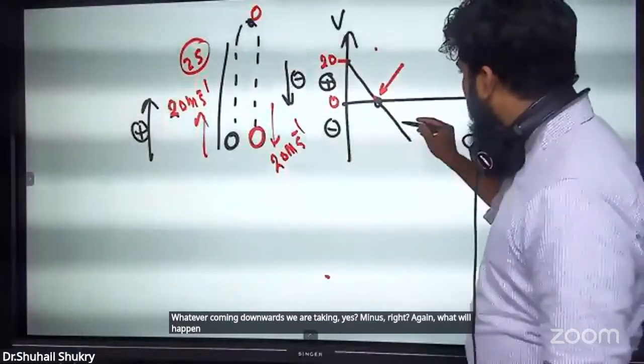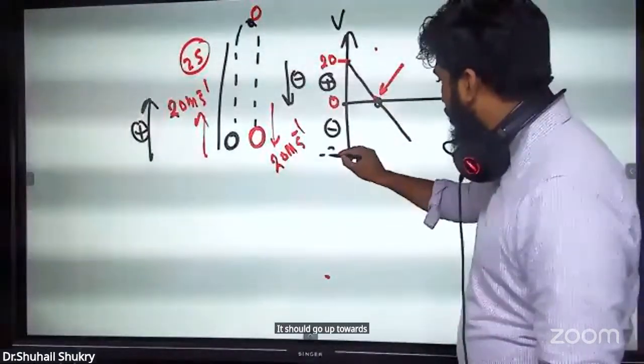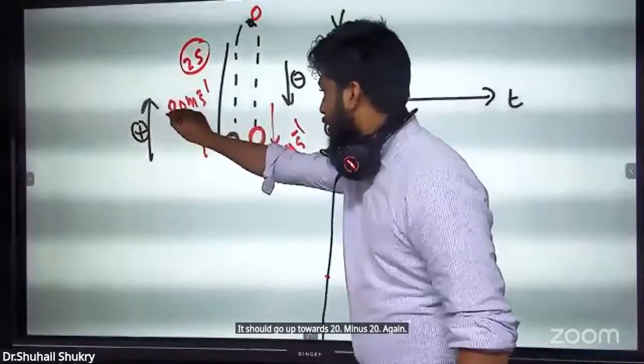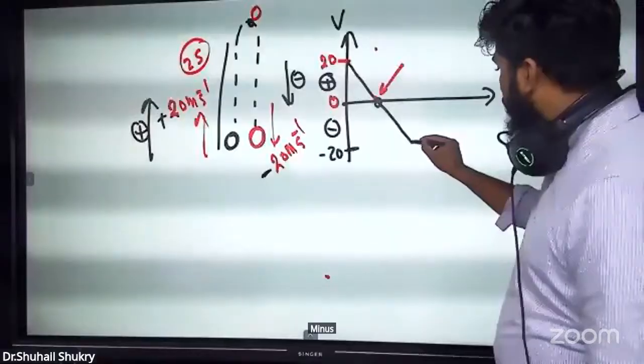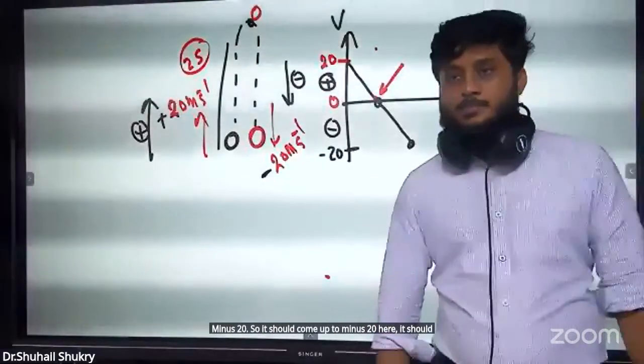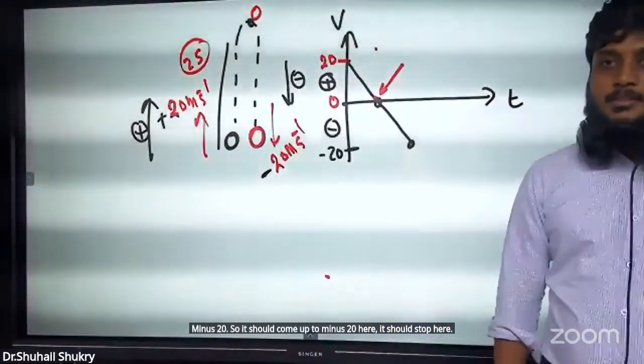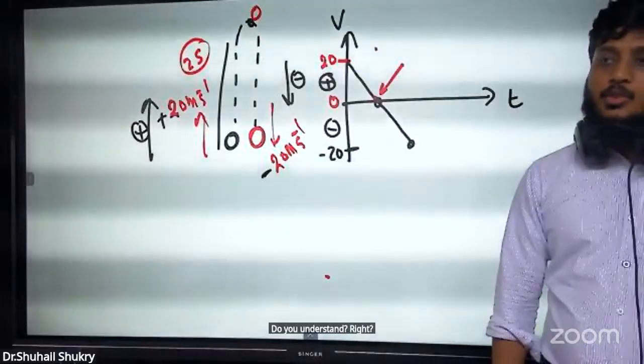From 0, it should go up to what? 20. Minus 20. Again, if you take this side as plus 20, whatever is coming we take as minus 20. So it should come up to minus 20. It should stop here. Do you understand? Right? And there are so many things.